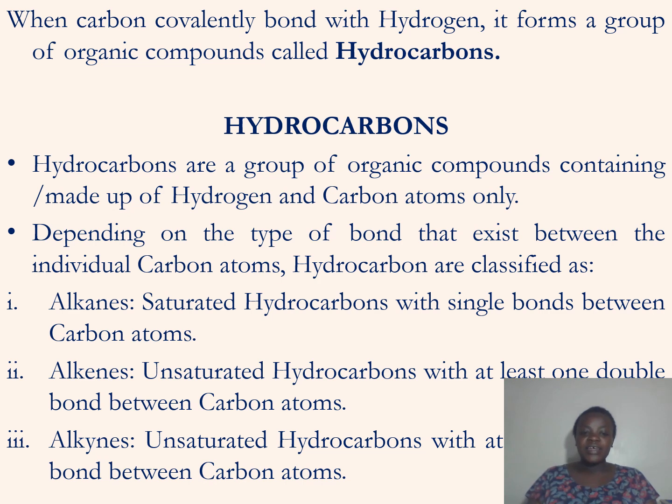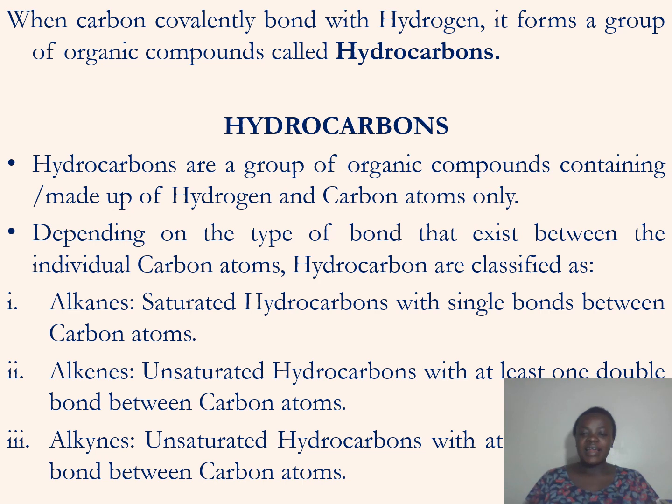The other classification is alkenes. Alkenes are unsaturated hydrocarbons with at least one double bond between carbon atoms. It can be one double bond or two or more. If it has only one, it is an alkene; with two, it is also an alkene, but with different naming according to the nomenclature. The third classification is the alkynes.